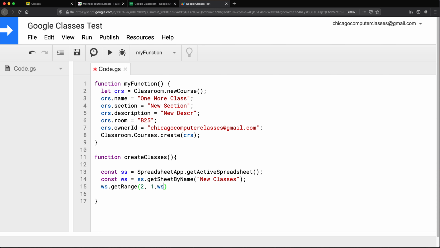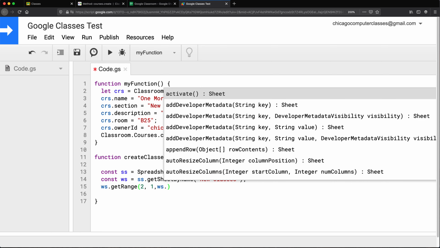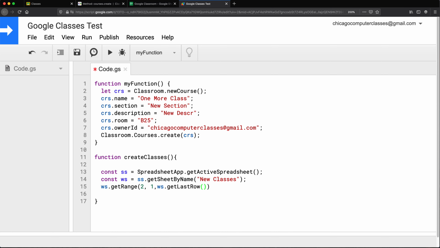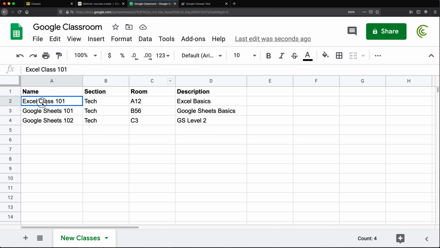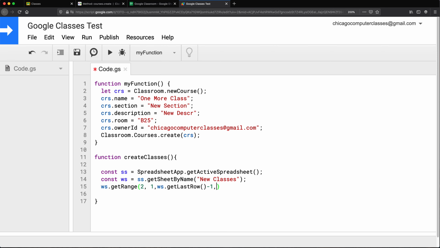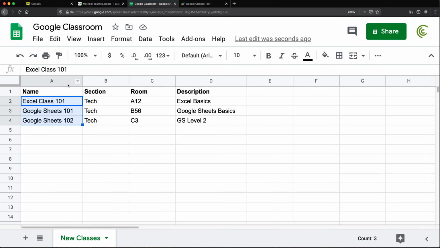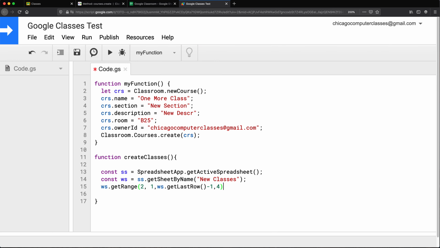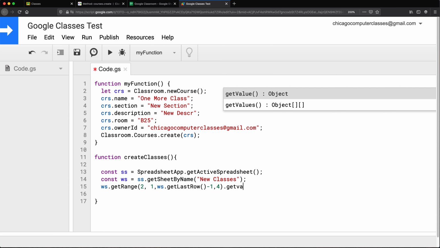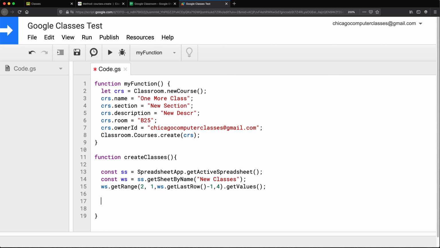And we're going to read that until the last row. And this is not really until, this is how many rows. So we're going to do last row minus 1 to get 3 because it's going to give us 4, but we need 3 rows. And then finally, in this case, we'll just say 4 columns. And we'll do get values to read that to an array.